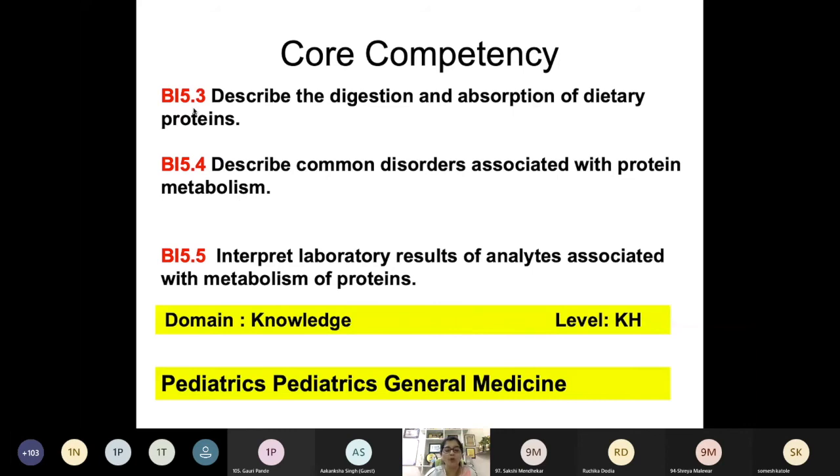Now remember, this is mostly knowledge based, so you have to read. And it's not about the level of knowledge expected from you. It's not about just knowing. You should know the facts, but you should also know why they are there, the reasoning behind it. And if we get a chance, we can integrate it with vertical integration. Most of the topics you can find in protein metabolism.